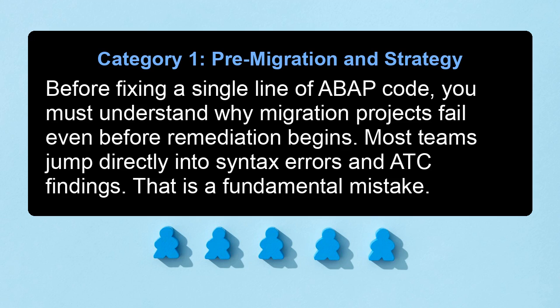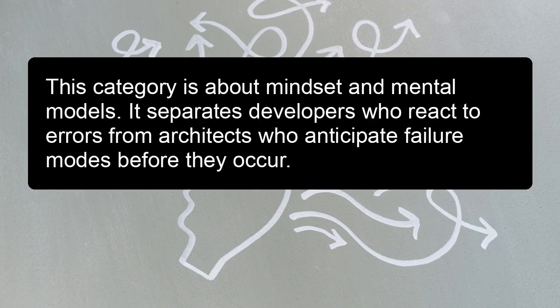Category 1. Pre-migration and strategy. Before fixing a single line of ABAP code, you must understand why migration projects fail even before remediation begins. Most teams jump directly into syntax errors and ATC findings. That is a fundamental mistake. This category is about mindset and mental models. It separates developers who react to errors from architects who anticipate failure modes before they occur.